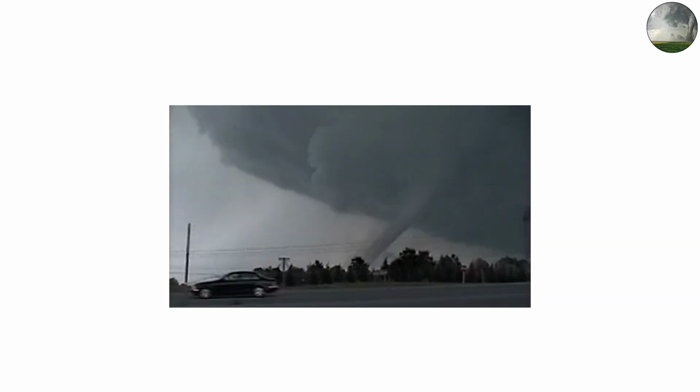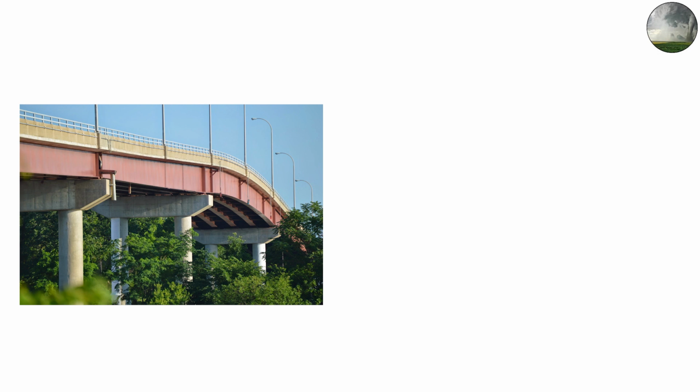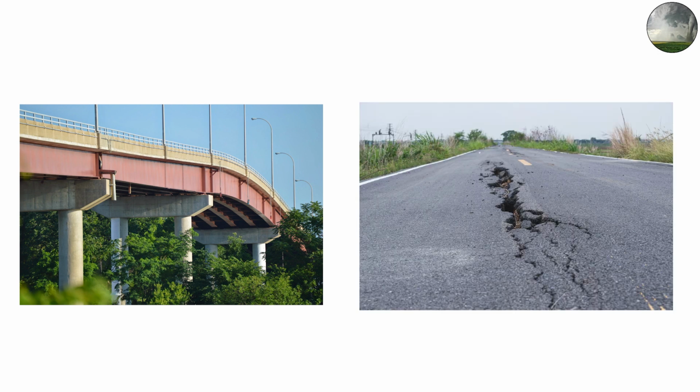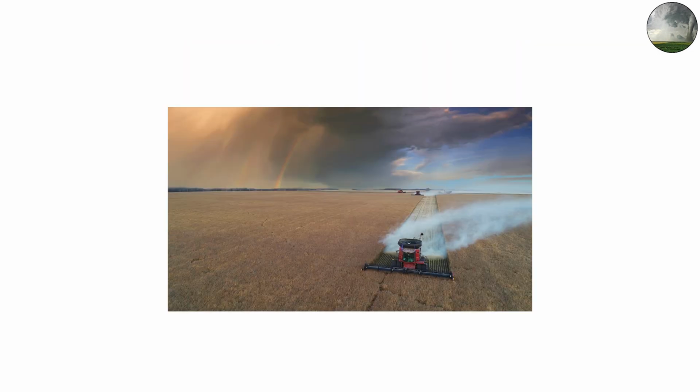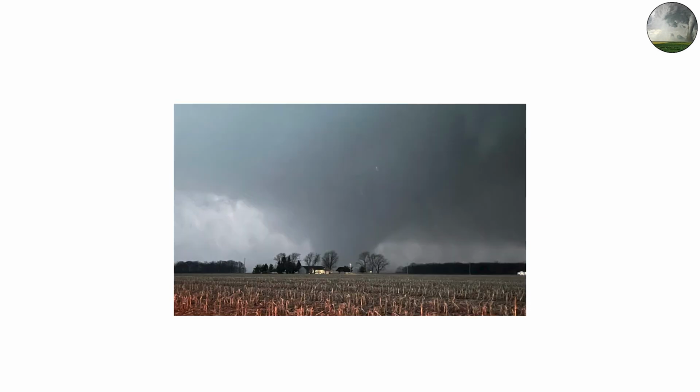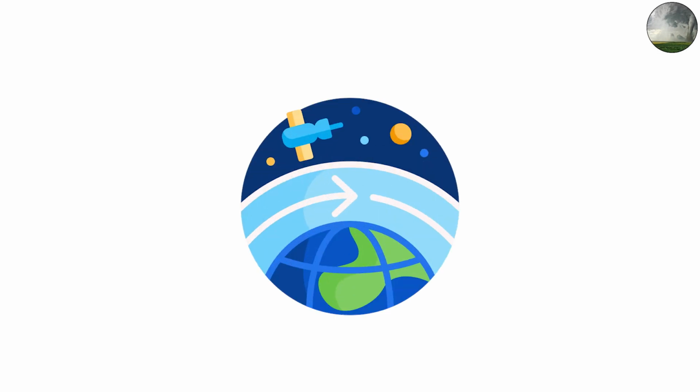At that velocity, a car becomes as dangerous as a missile. Entire steel beams were bent, asphalt was peeled off roads, and even heavy farm equipment weighing tons was thrown across fields. It's hard to even comprehend that level of force. It's raw atmospheric violence at its peak.